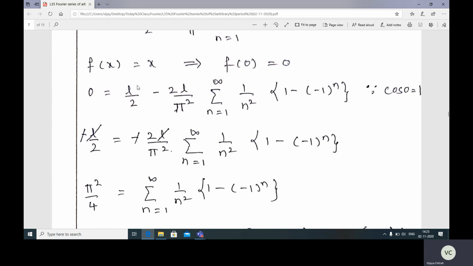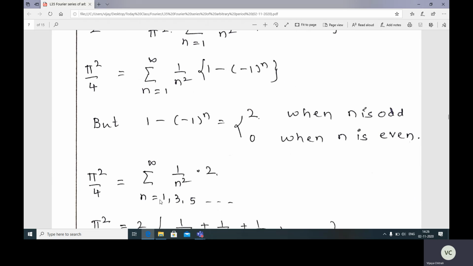Now take this L by 2 from RHS to LHS, minus L by 2 is equal to minus 2L divided by pi square, summation of n is equal to 1 to infinity 1 upon n square, 1 minus minus 1 raised to n. Now take this minus, minus cancels and L also cancels. Take this 2 by pi square from RHS to LHS. So we'll get here pi square by 4 is equal to summation n is equal to 1 to infinity 1 upon n square, 1 minus minus 1 raised to n.